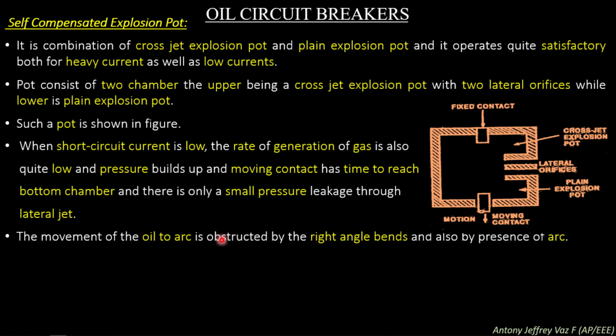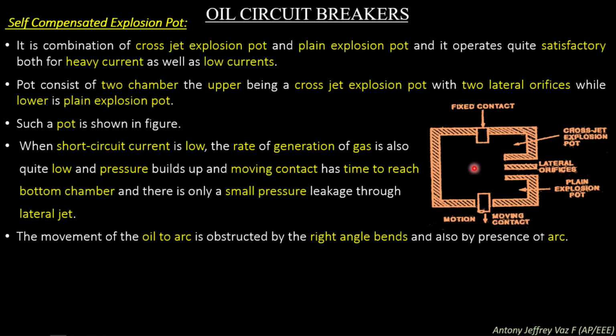The movement of oil to the arc is obstructed by right angle bends and also by the presence of the arc. So this right angle bend will obstruct the oil. This obstruction will cause a high pressure of oil flow across the arc in the right angle direction. In this case, when the arc is formed like this, the oil will be flowing at a right angle to the arc.